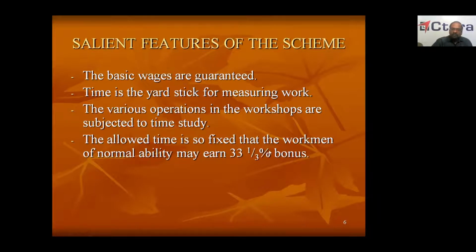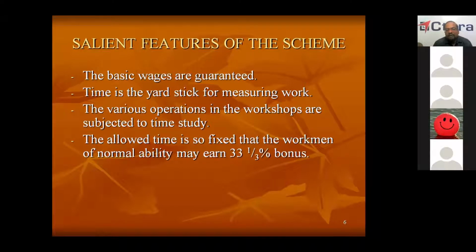The allowed time is so fixed that the workman of normal ability may earn 33.13% incentive. Here, while fixing the time after conducting time study, we will fix the allowed time. Allowed time is the time given to the worker to complete the work. So the allowed time is so fixed that a worker of normal ability also earns minimum 33% incentive. Here, this assurance is given so that all the workers will have a fair chance to earn incentive.